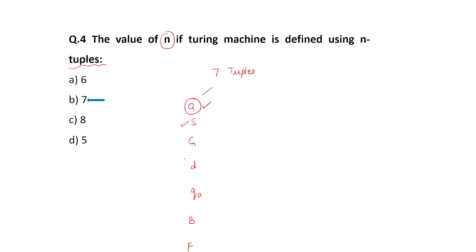Another is S. It is a finite set of input symbols. Another is your capital G. It is a complete set of tape symbols. Another is your small d. It is nothing but the transition function.